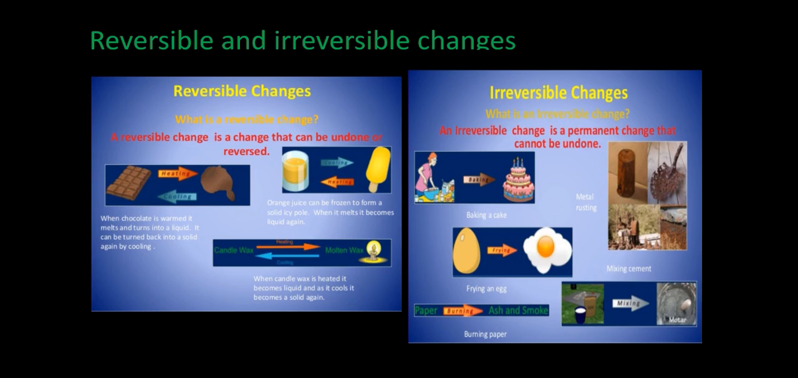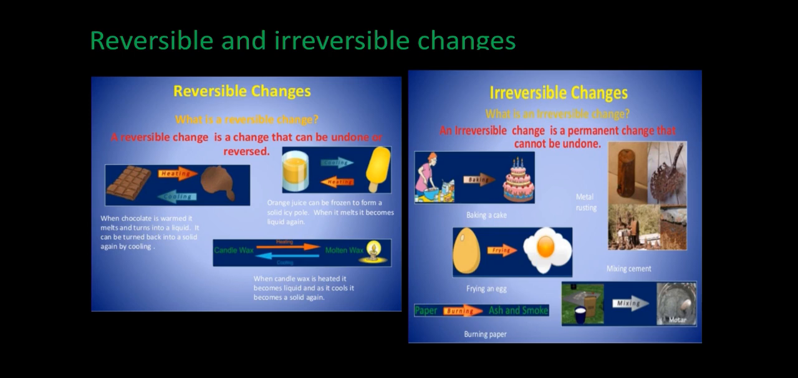So these kinds of changes are called reversible changes. In such changes, there might be a change in the look and feel of the substance, but you have noticed that in reversible changes, no new substance is formed. The properties of the substance do not change, and these changes are temporary changes.